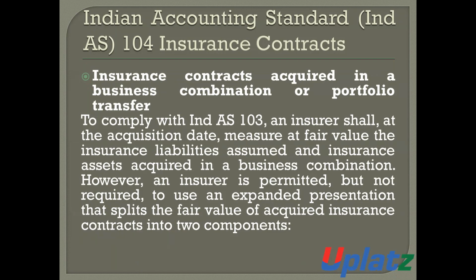However, an insurer is permitted but not required to use an expanded presentation that splits the fair value of acquired insurance contracts into two components.